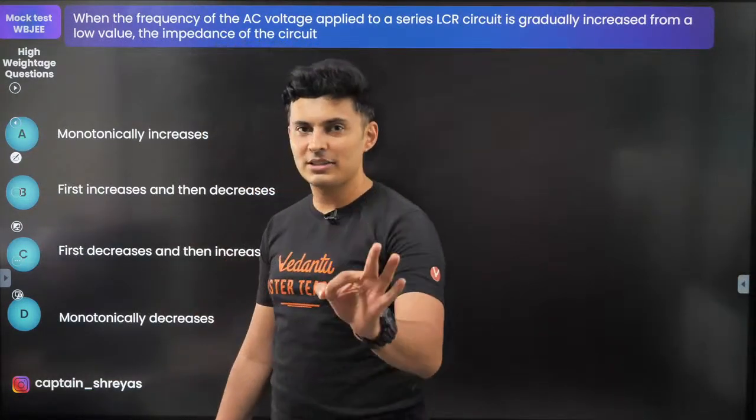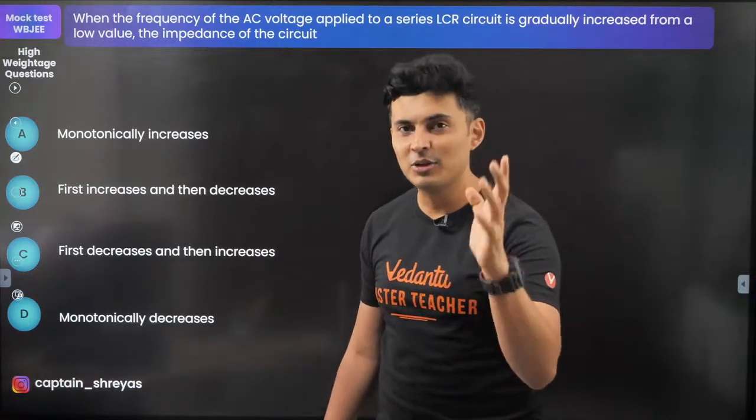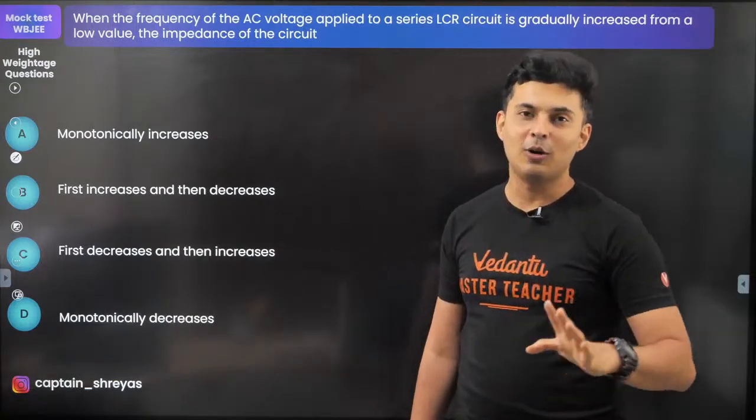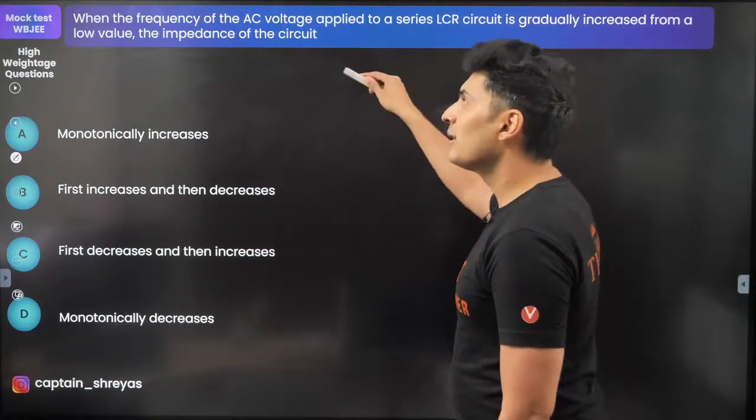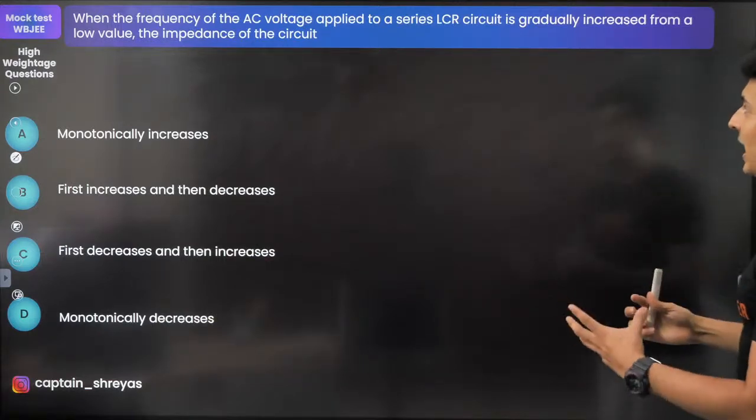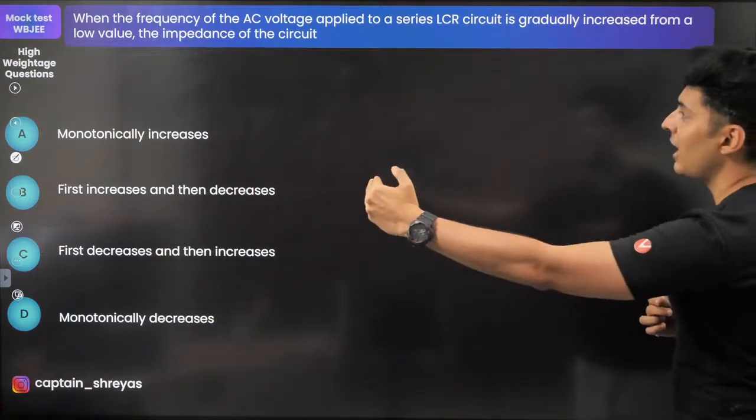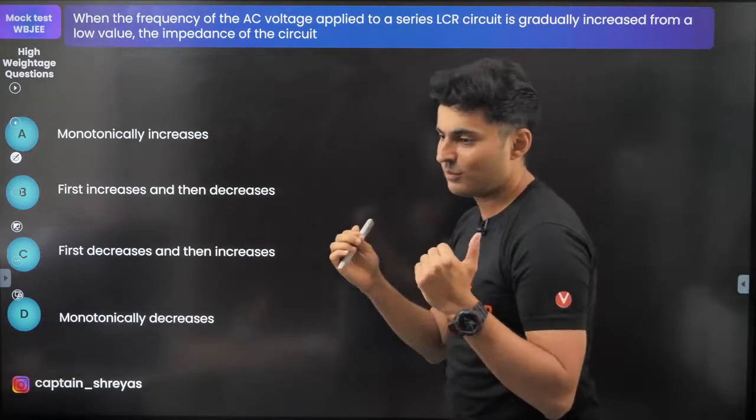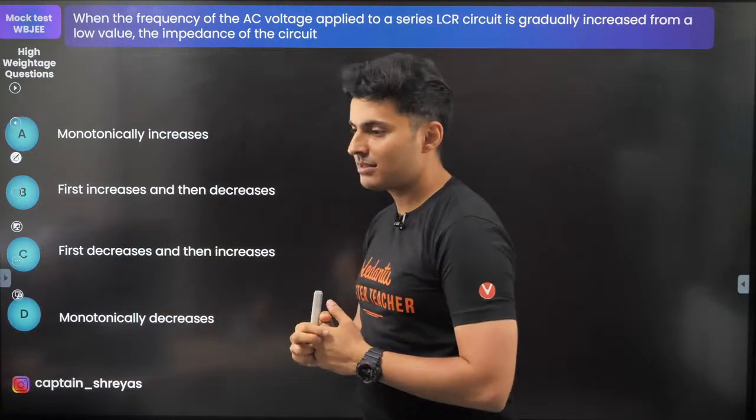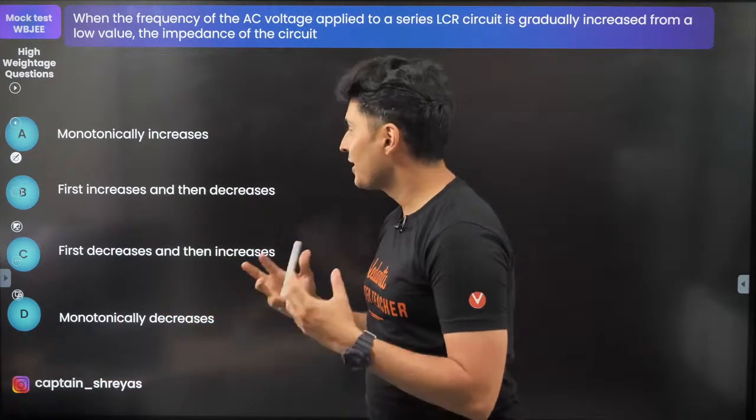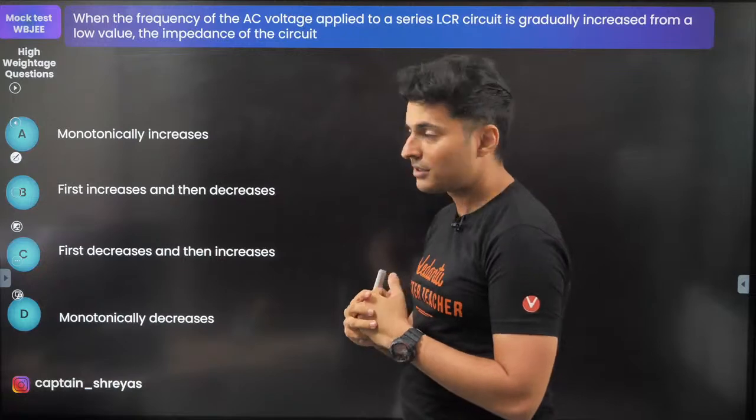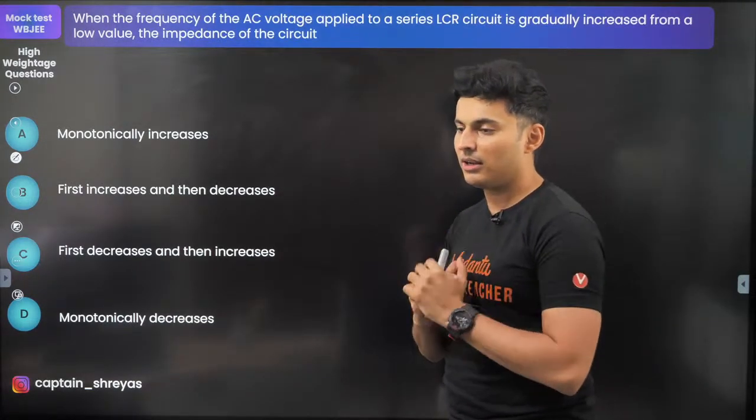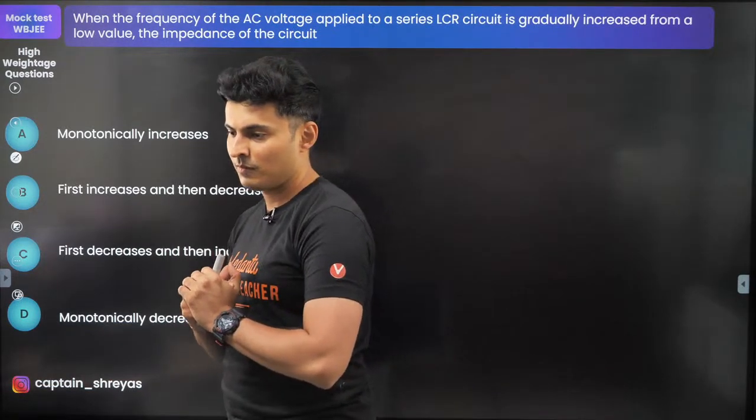Okay, this is purely conceptual, theoretical, fact-based. You know it, or else you will waste a lot of time remembering, deriving, and also analyzing the entire graph. When the frequency of AC to an LCR series circuit is increased gradually from a low value to a high value, then the impedance of the circuit will monotonically increase. Is it first increases then decreases, or it first decreases and then increases, or monotonically it decreases?